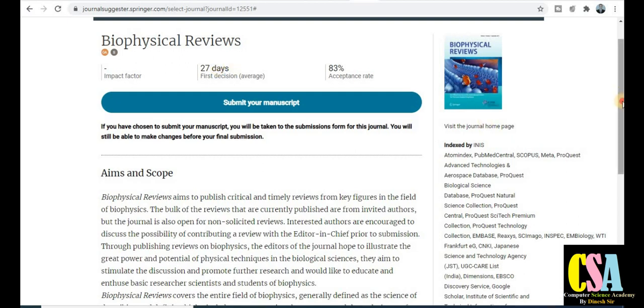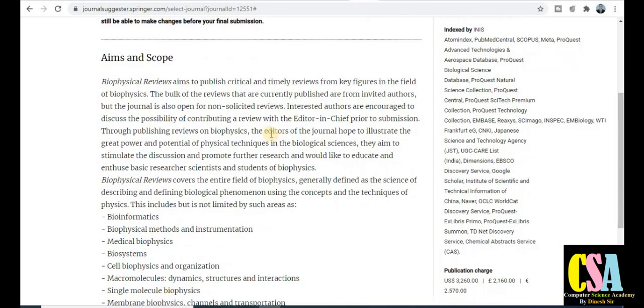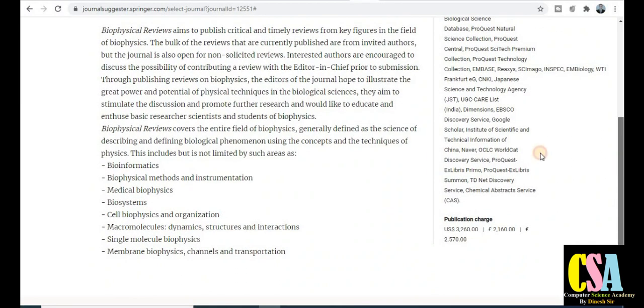What types of topics are covered by this journal? In this aim and scope section, you will get all the research titles and topics, the topics in which you can publish your research paper. Here you will get all the research areas like bioinformatics, biophysical methods, biomedical, and biosystems. So these types of topics are covered by this journal. If your research area falls under these topics and titles, then you should submit to this quick publication journal.